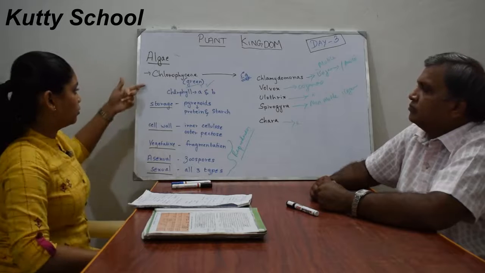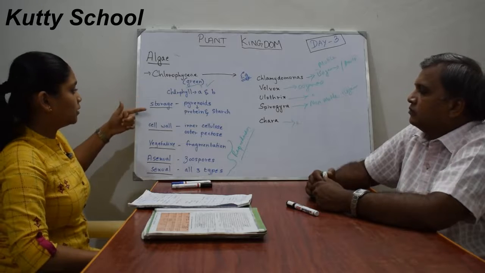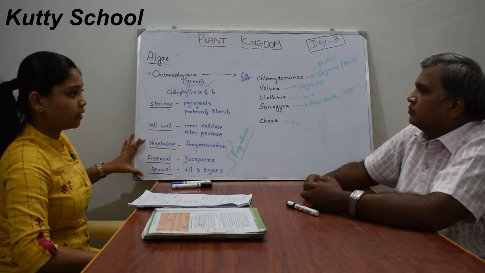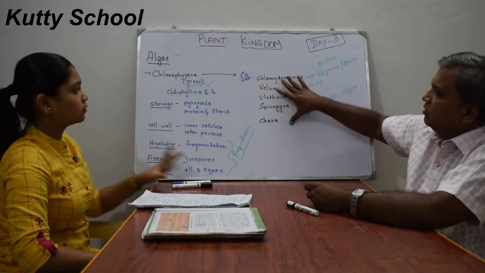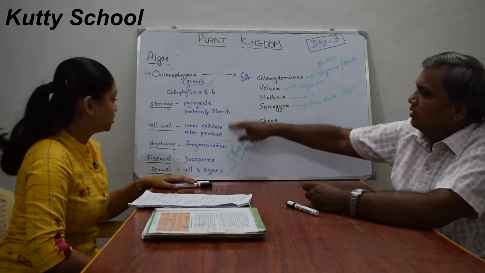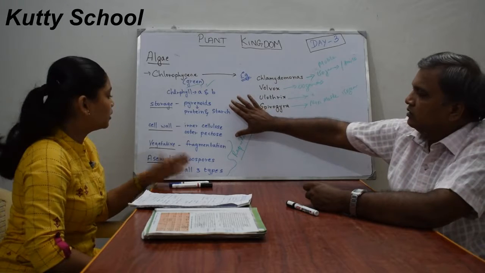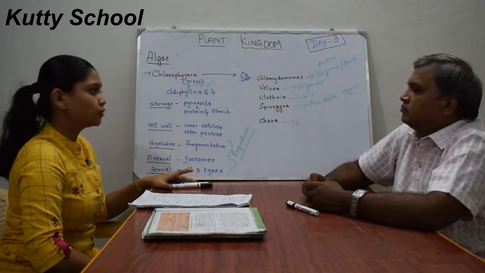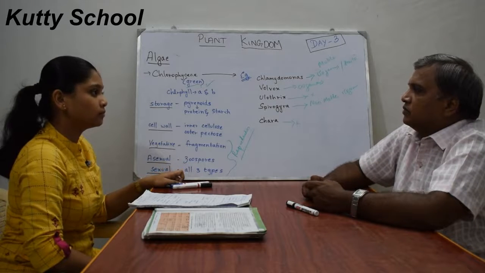They are green due to chlorophyll A and B pigments, with pyrenoid storage, an inner cellulose and outer pectose cell wall, and all three kinds of reproduction available. All five have the same cell wall and storage; they differ only in reproduction. So now we'll go to the next topic, which is Phaeophyceae.